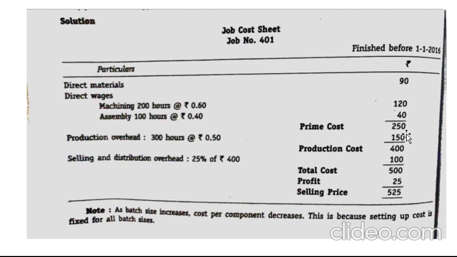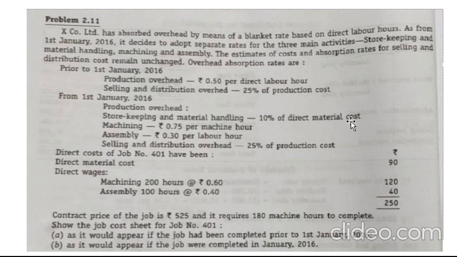After your prime cost, you will find out your factory cost. Factory cost can also be called your production cost. Production carries on in your factory. It can be called factory cost or production overhead or factory overhead or works overhead. Your production overhead prior to 1st January 2016 is 0.50 per direct labor hour.